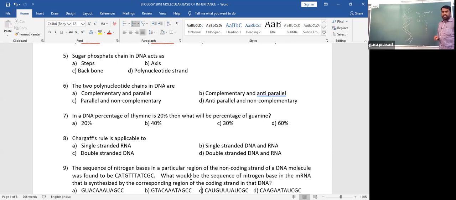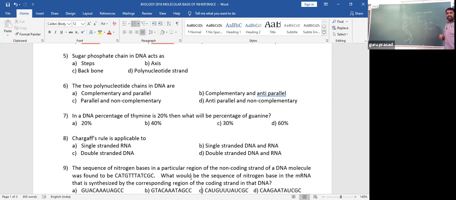DNA nitrogen bases. As you know, A plus G is equal to T plus C. Now, they have given that thymine is 20%. Thymine always pairs with adenine, isn't it? If thymine is 20%, no doubt adenine is also 20%, because the number of thymine is equal to the number of adenine. So 20% adenine and 20% thymine makes 40%.